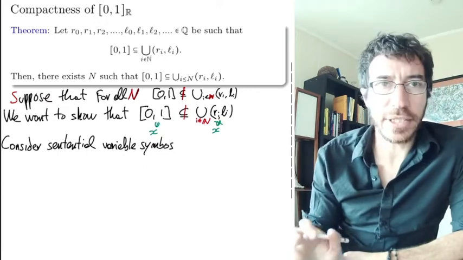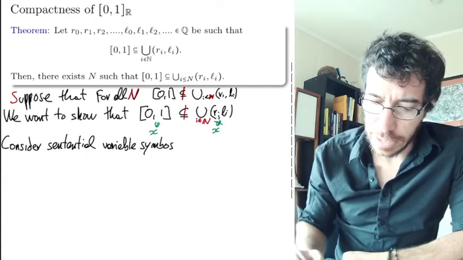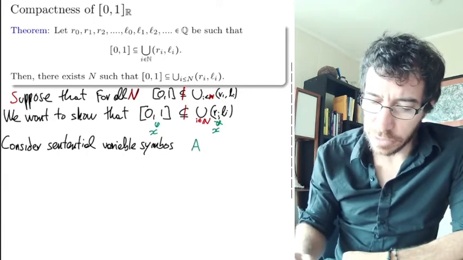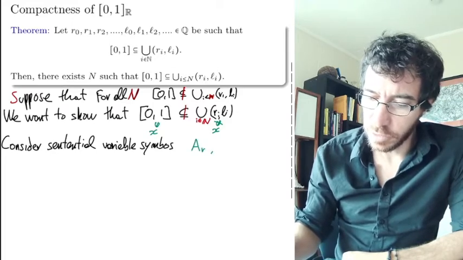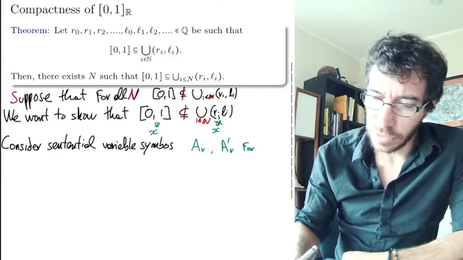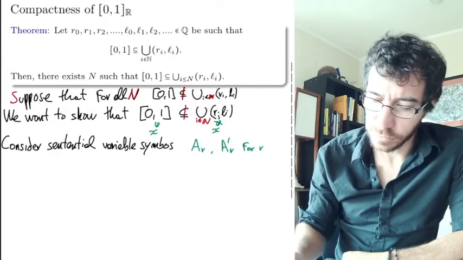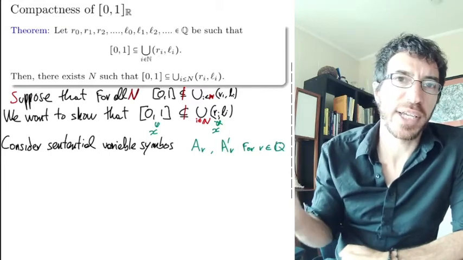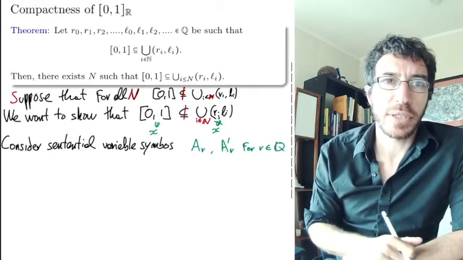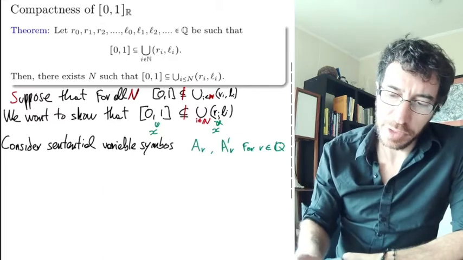We consider sentential variable symbols a sub r, and we're going to call it a prime sub r, for r in the rationals. Well, only in the rationals between 0 and 1. We only care about the ones between 0 and 1, but we can put them all. It doesn't matter.